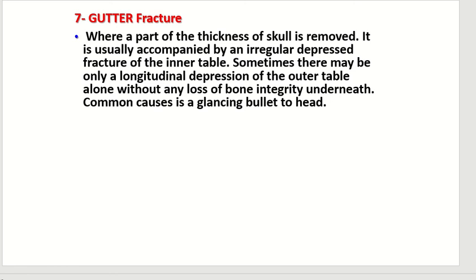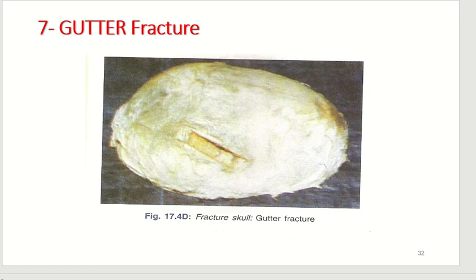Seventh is gutter fracture, where a part of the thickness of skull is removed. It is usually accompanied by an irregular depressed fracture of the inner table. Sometimes there may be only a longitudinal depression of the outer table alone without any loss of bone integrity underneath. Common cause is a glancing bullet to the head. This is the gutter fracture.